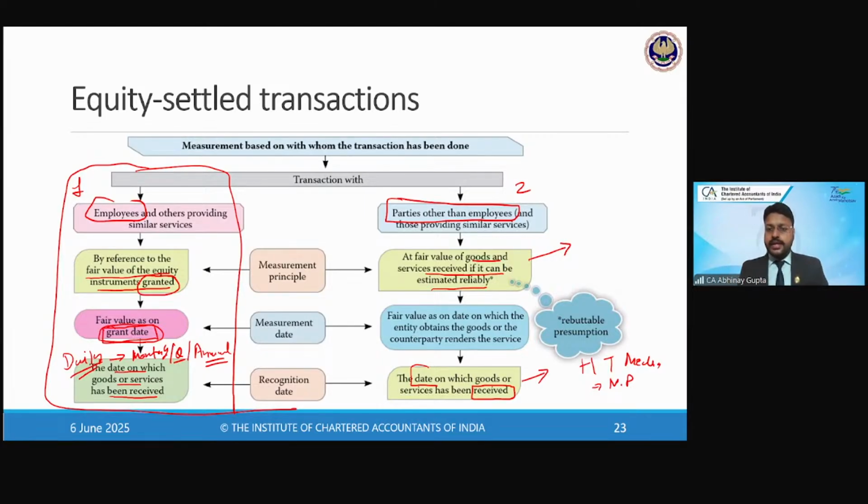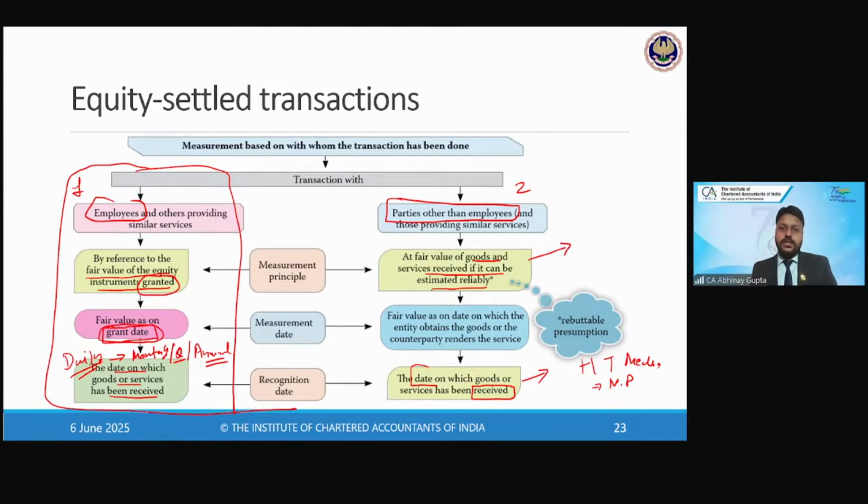So in this case, we have said that the invoice value will be the fair value if it can be taken reliably. Correct. So prima facie, always the invoice value will be considered as the fair value of the goods and services, right? But suppose the company says we do not know the fair value of the goods and services. In that case, we will measure the fair value of the equity shares which we are going to offer. The example you gave is an exception. Yes, this is an exception only.